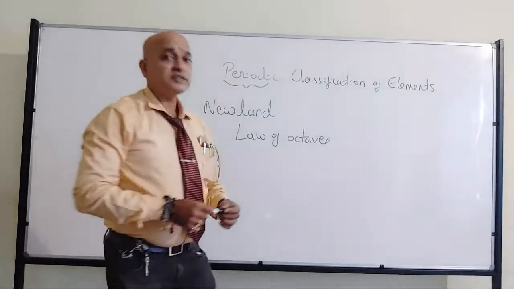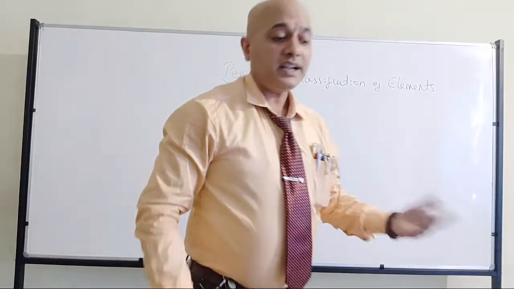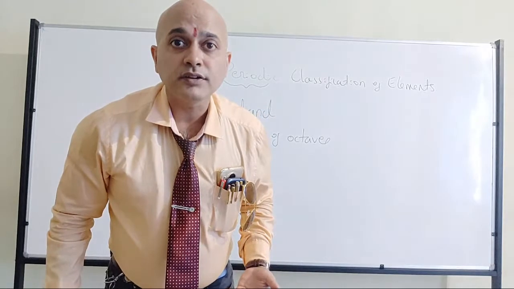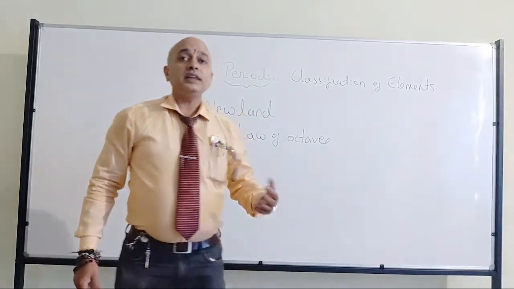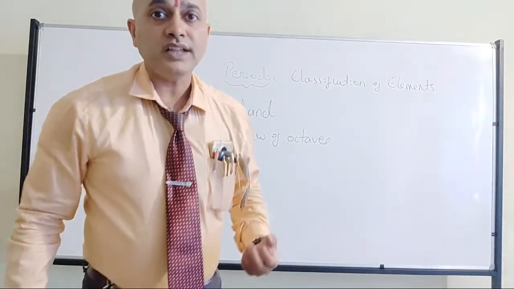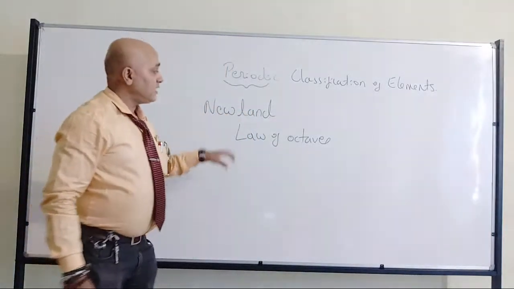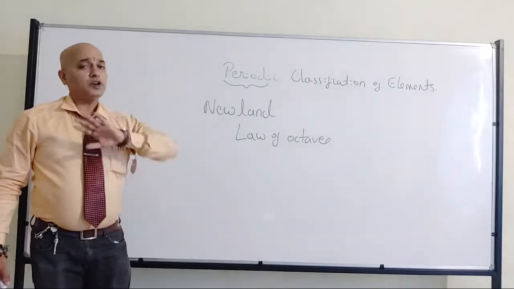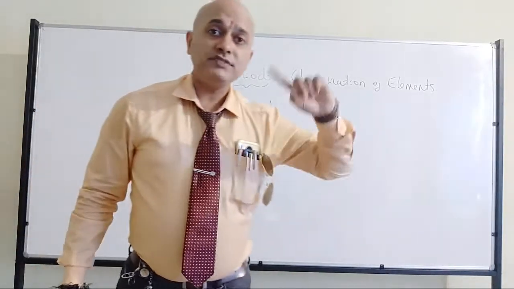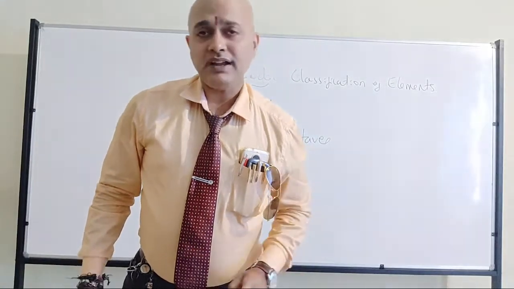Now, all of us know the octet rule. No, not the octet rule, Achyuta. The octet rule comes under chemical bonding. This is called the law of octaves. Newland's theory is the law of octaves, not the octet rule. The octet rule talks about chemical bonds, which we will discuss in chemical bonding.